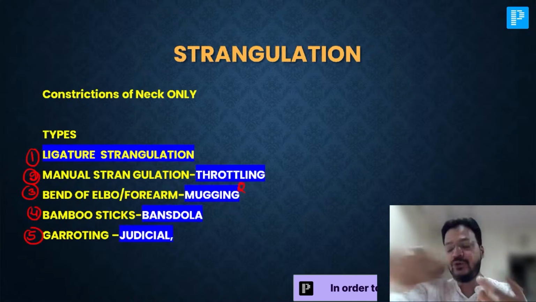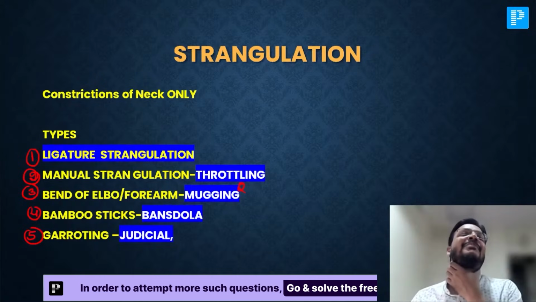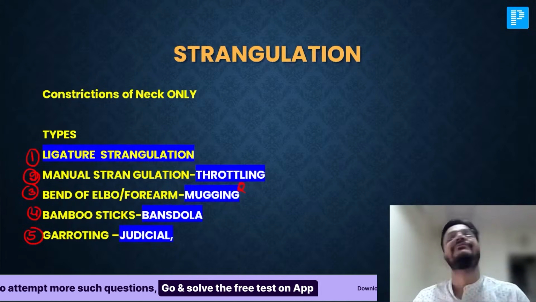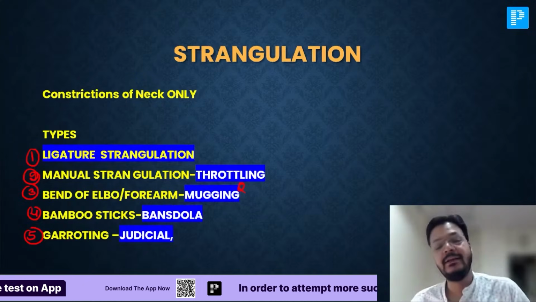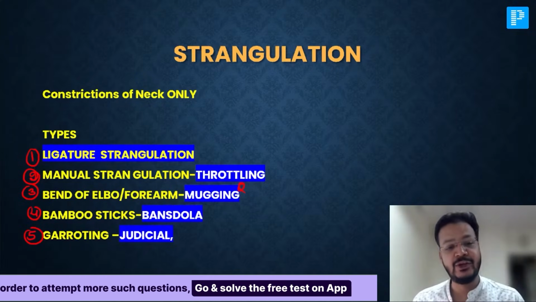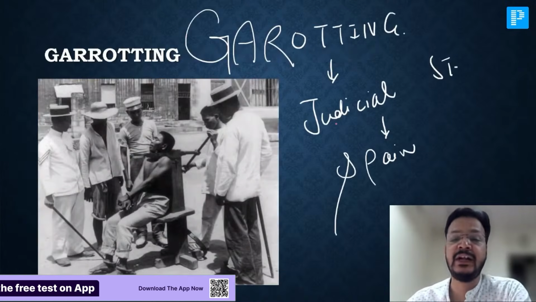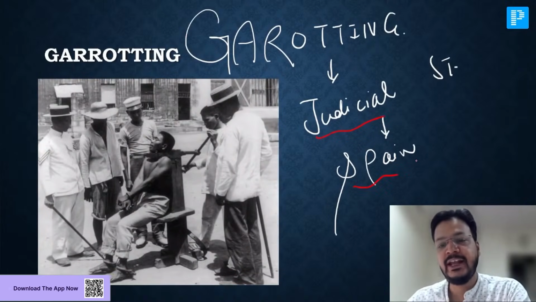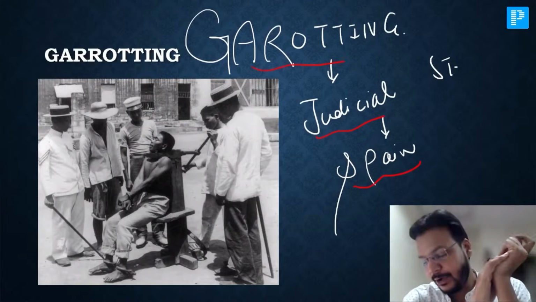So by ligature, you strangulate with a ligature. This is manual strangulation, throttling. The bend of elbow or forearm strangulation, mugging. Between baans, if the neck is dola, that is the bansdola, bamboo sticks. And judicial strangulation, this is Spanish windlass, my dear friend. This is very common in Spain. This is garroting.